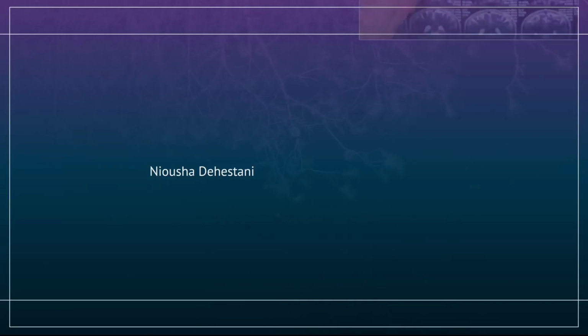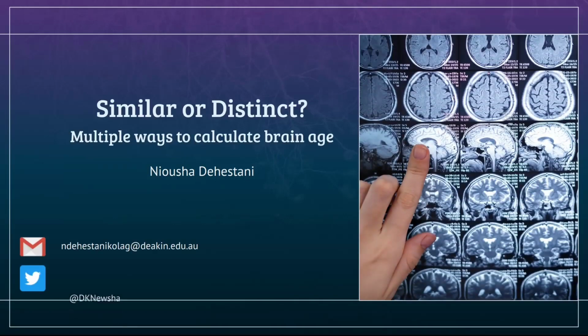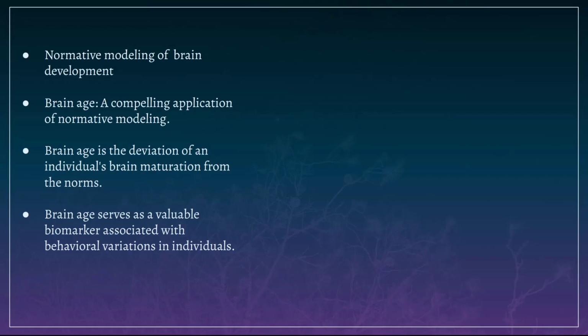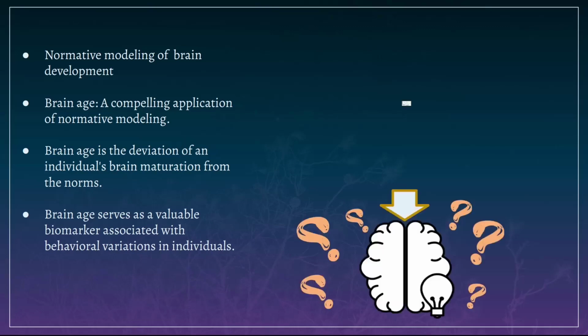I stand before you with a deep passion to present similar or distinct, multiple ways to calculate brain age. Normative modeling of brain development has become a topic of interest for developmental cognitive neuroscience. Normative modeling explores the typical patterns of brain development across the population, and it provides valuable insight into how the brain evolves and functions during different stages of development.